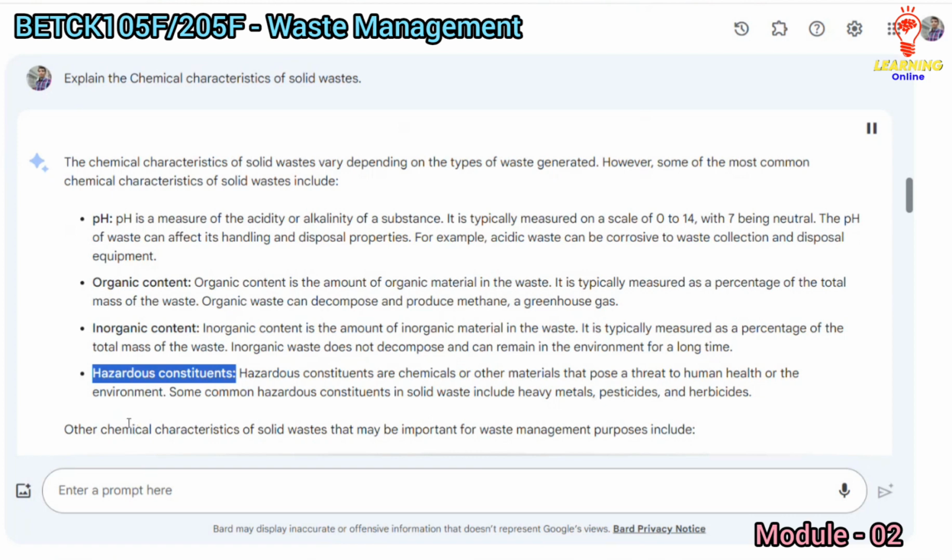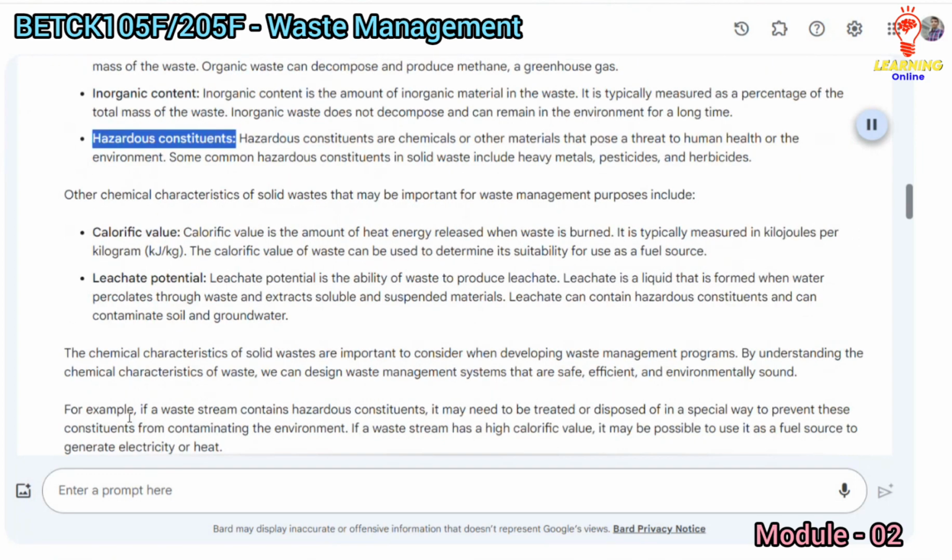Hazardous constituents. Hazardous constituents are chemicals or other materials that pose a threat to human health or the environment. Some common hazardous constituents in solid waste include heavy metals, pesticides, and herbicides.